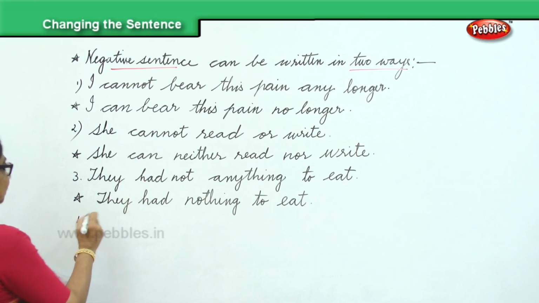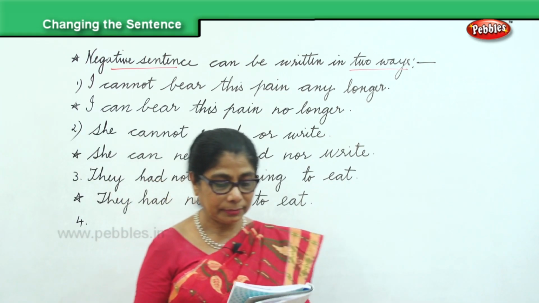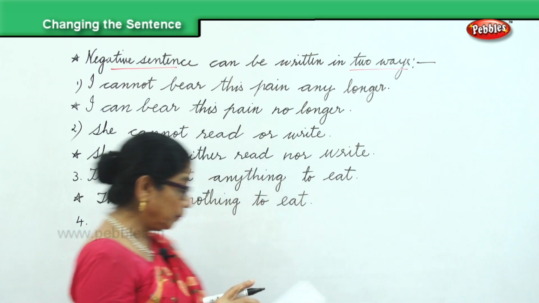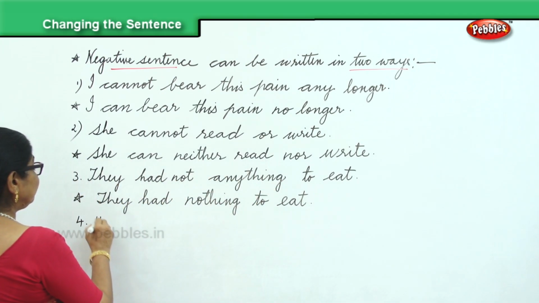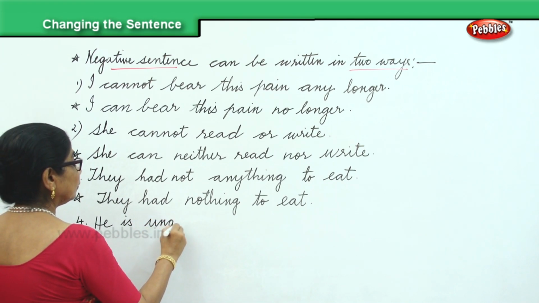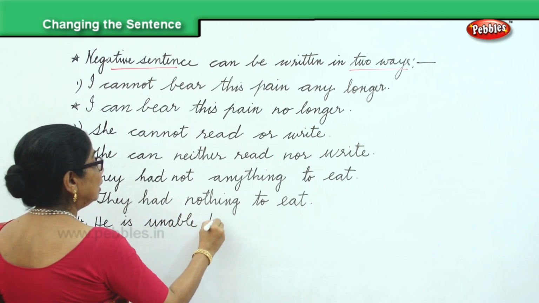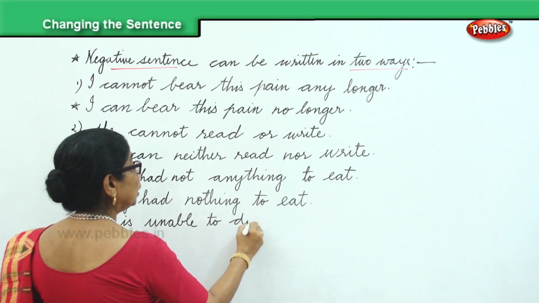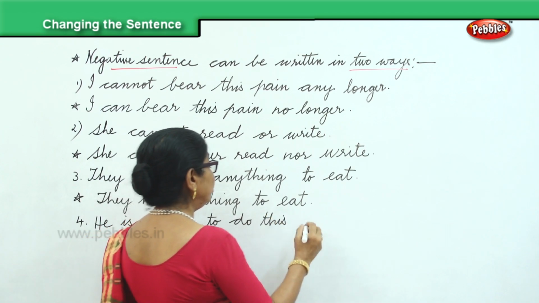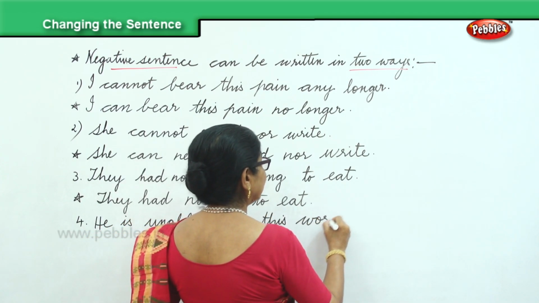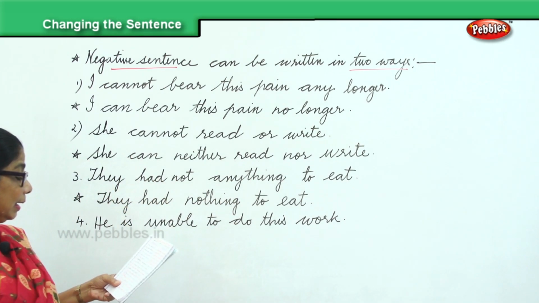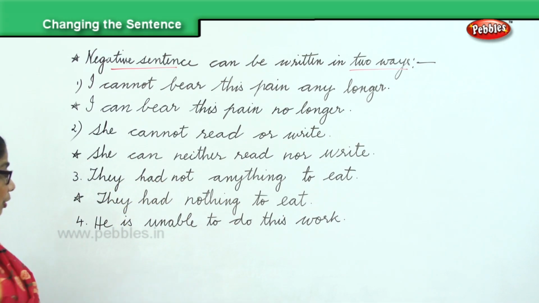Next. He is unable to do this work. She is unable to do this work. Okay. So what will you say? He is not able to do this work.